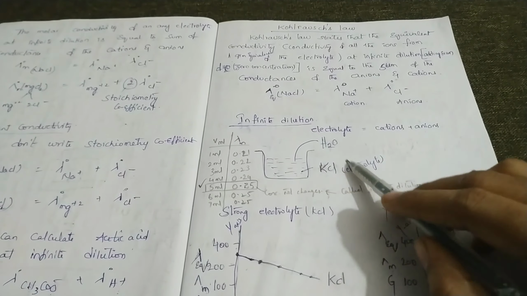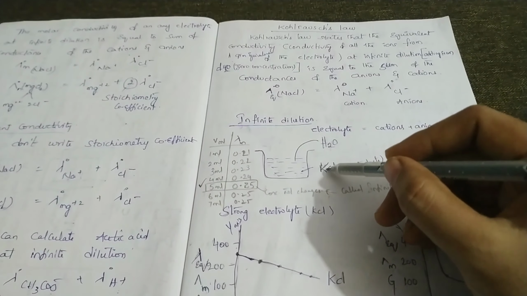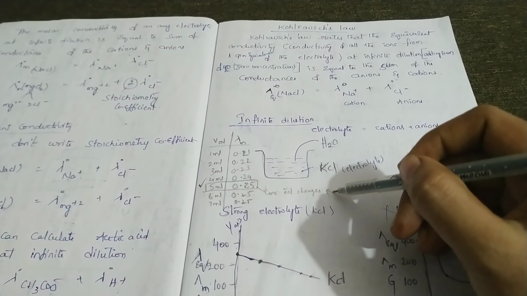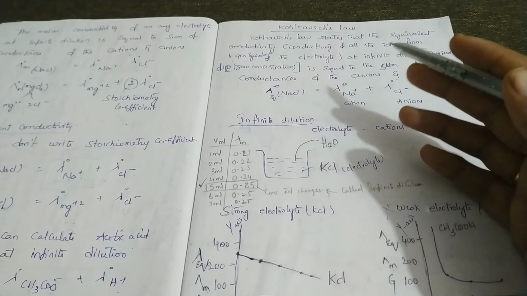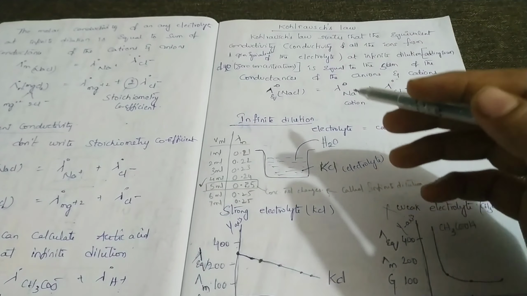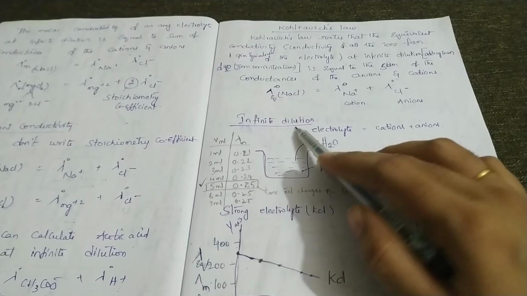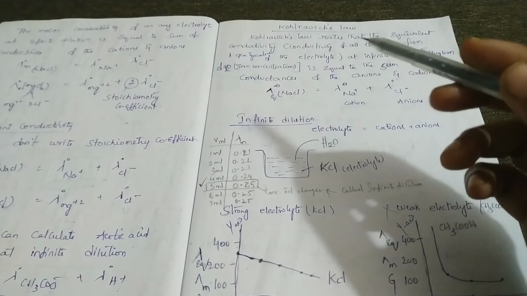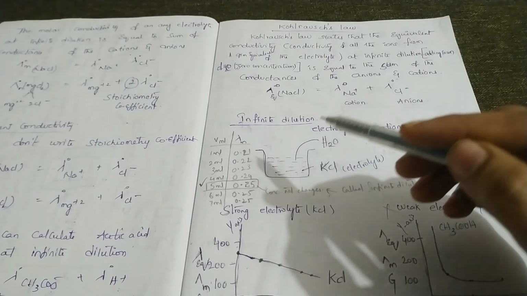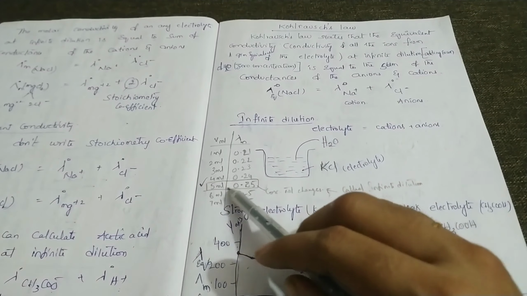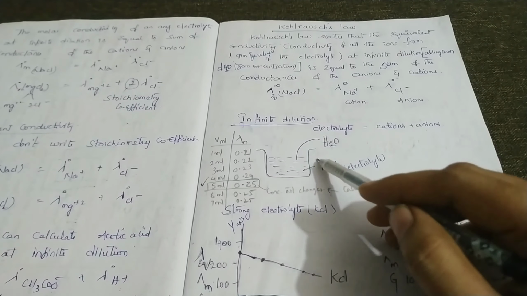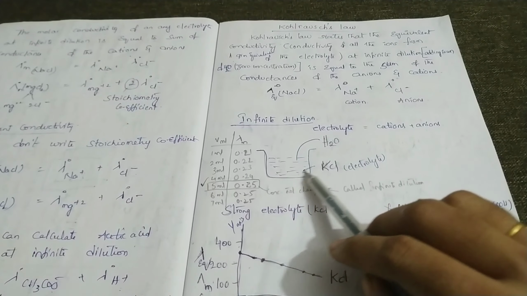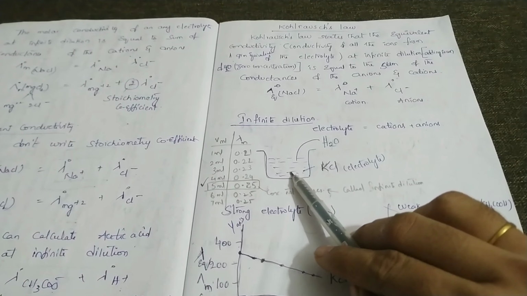Electrolyte ions have attraction forces. If we decrease the attraction forces, then the electrolyte ions move freely. This is possible at infinite dilution. What is infinite dilution? Infinite dilution means zero concentration. Suppose you dissolve an electrolyte, for example KCl, in water.